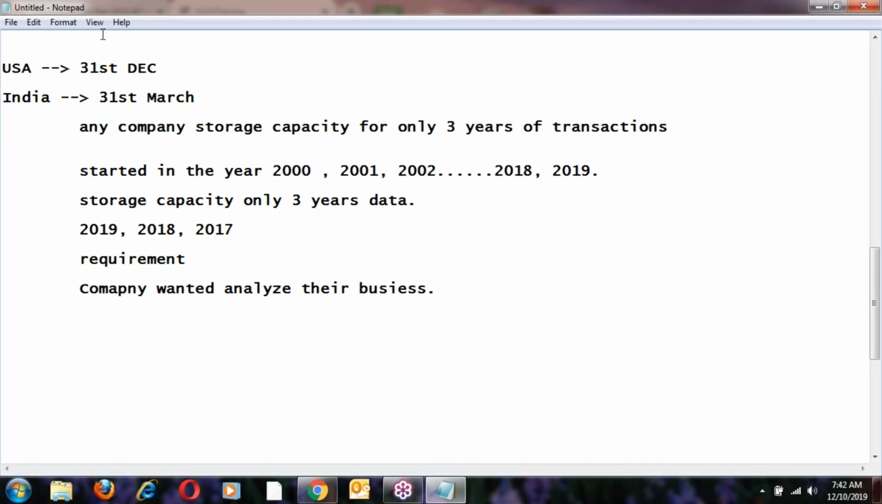See, 2019, these 3 years are in live, this data is live. So live data they can analyze. Next, the previous years' data. Now here the servers' current capacity is only 3 years of data, right? But they wanted to analyze all the years of data, so all these years of data have to get into the servers, right?